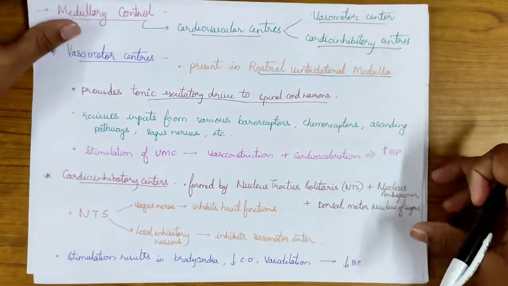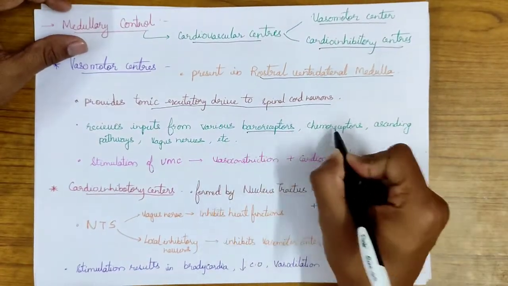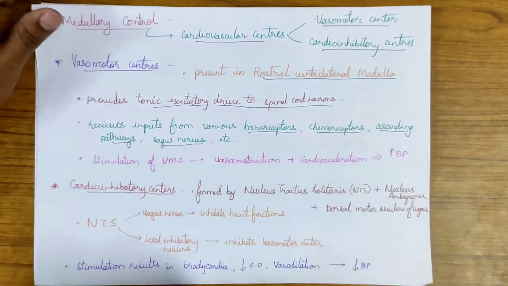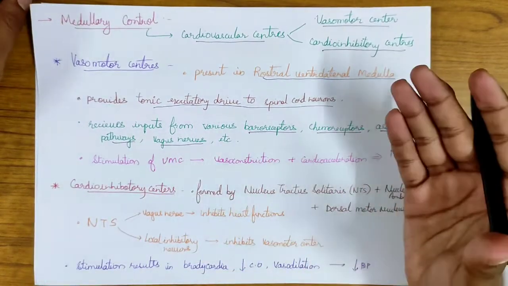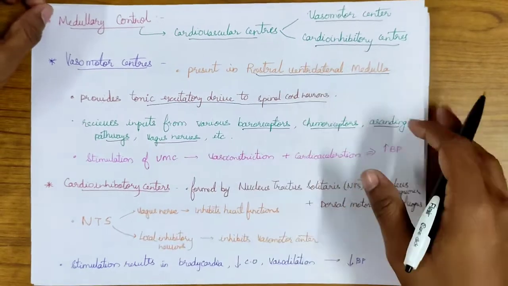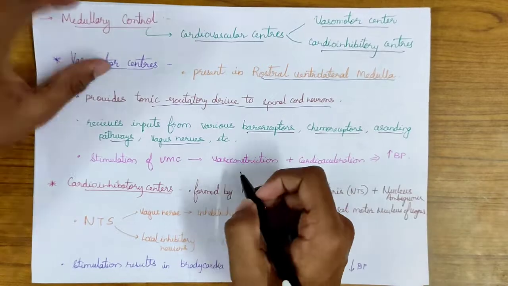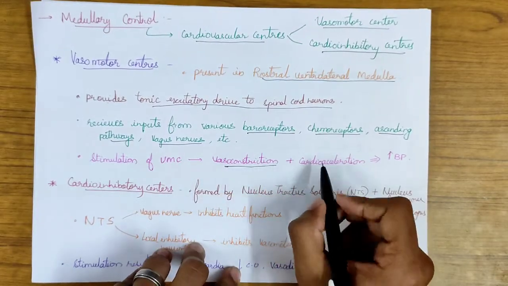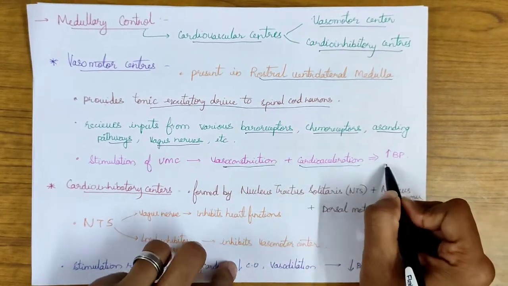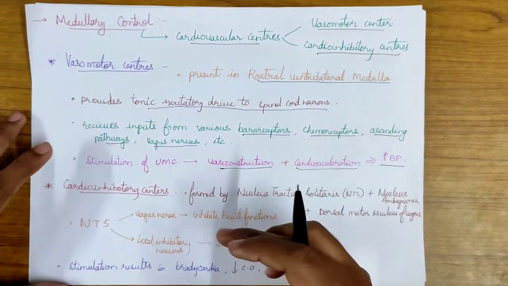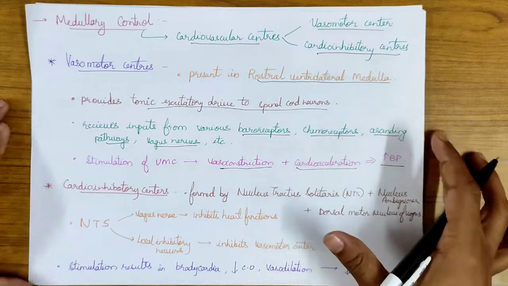It receives various inputs from baroreceptors, chemoreceptors, ascending pathways, vagus nerves, etc., which either inhibit or stimulate the action of the vasomotor center. Stimulation of the vasomotor center leads to vasoconstriction and also cardioacceleration, which thereby increases the BP. The vasomotor center plays a main role in increasing the BP.